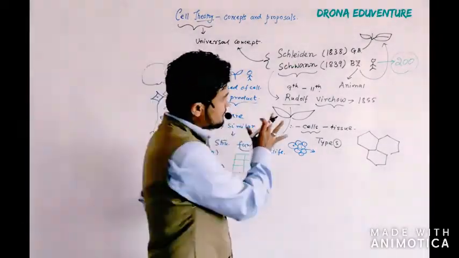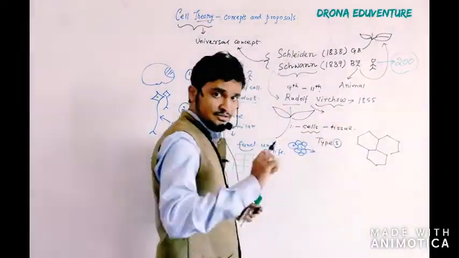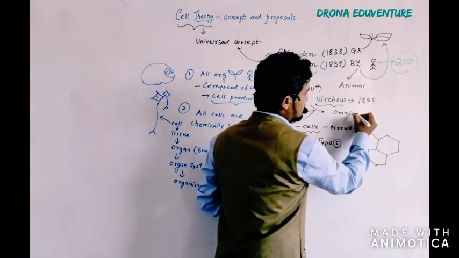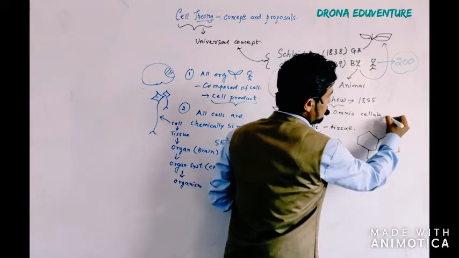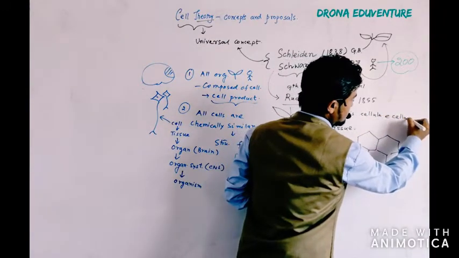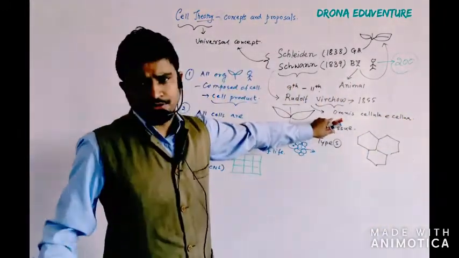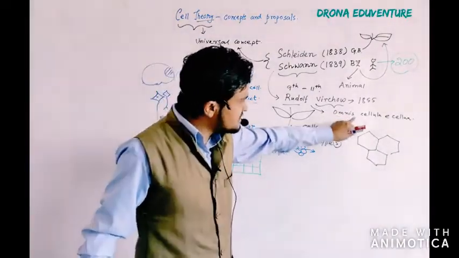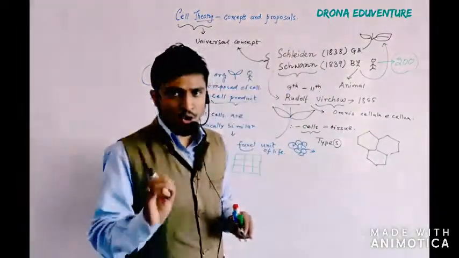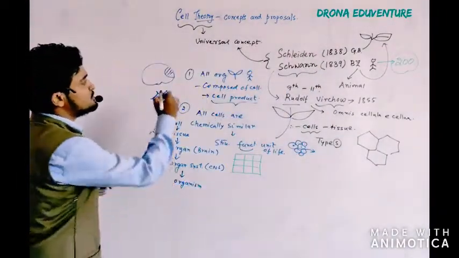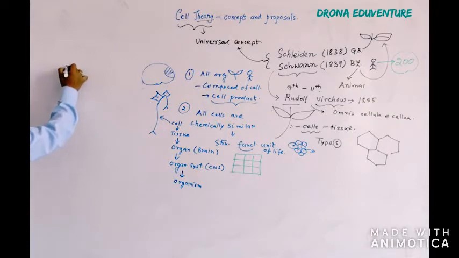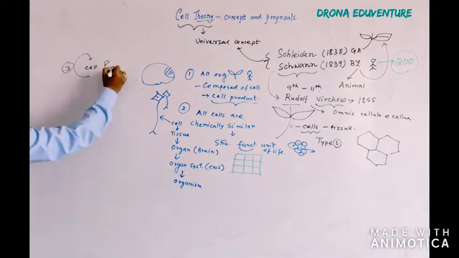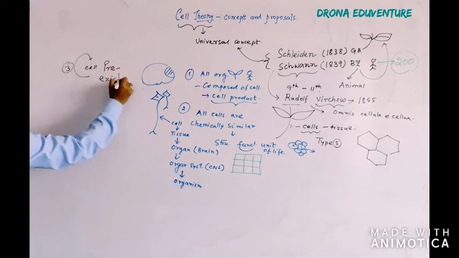You can answer their question by the theory that was given by Virchow. What he told: omnis cellula e cellula. It's a Latin phrase, so the spellings may not be appropriate, but omnis cellula e cellula means all cells are coming from. So if you take the third proposal, that is, all cells are coming from pre-existing cells.